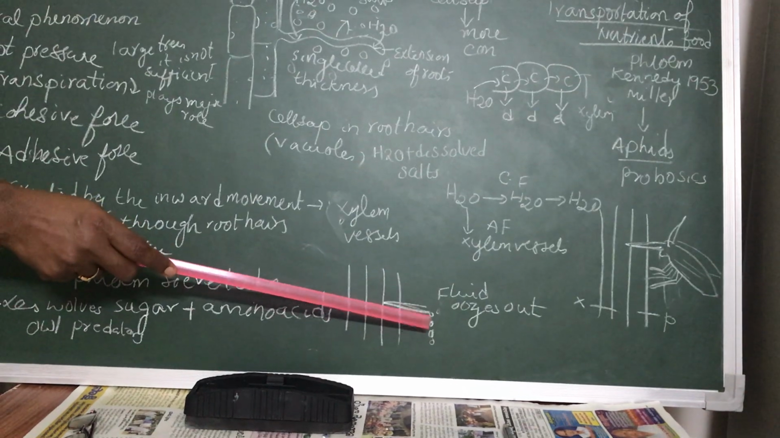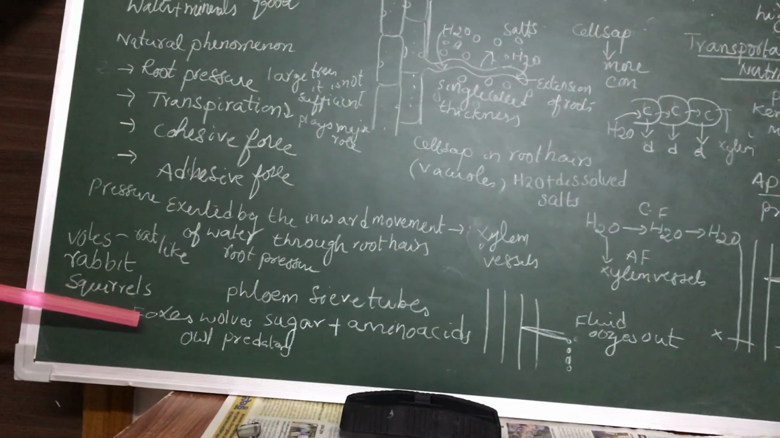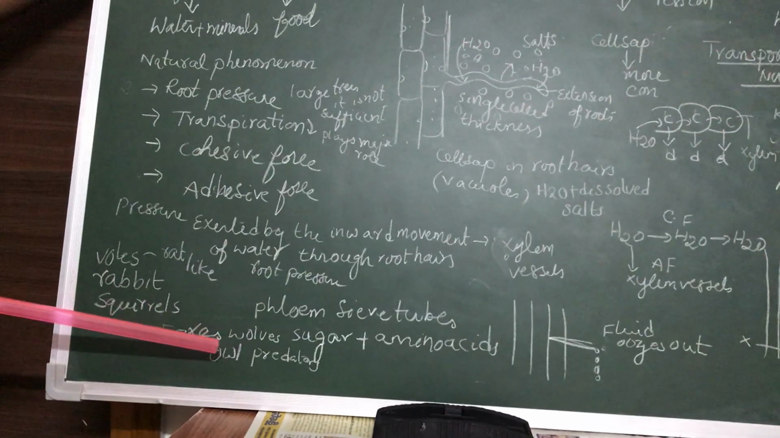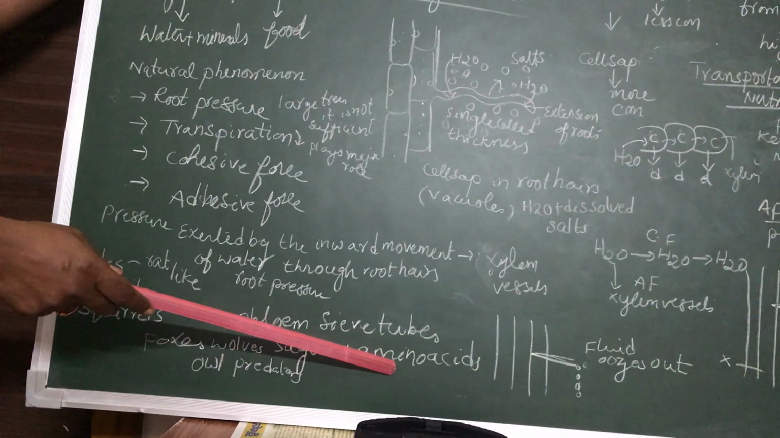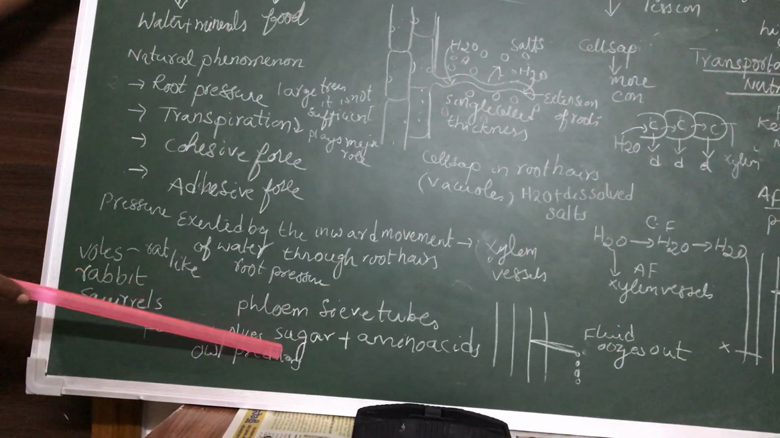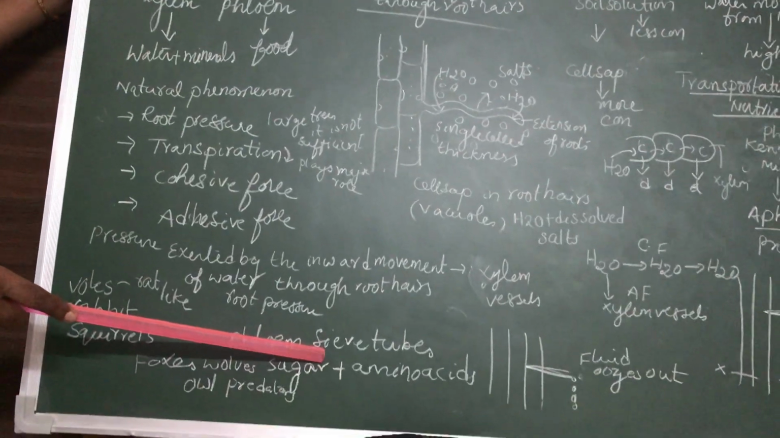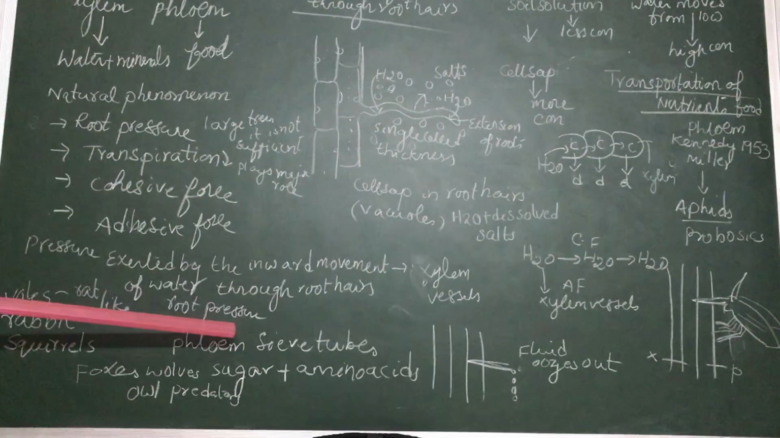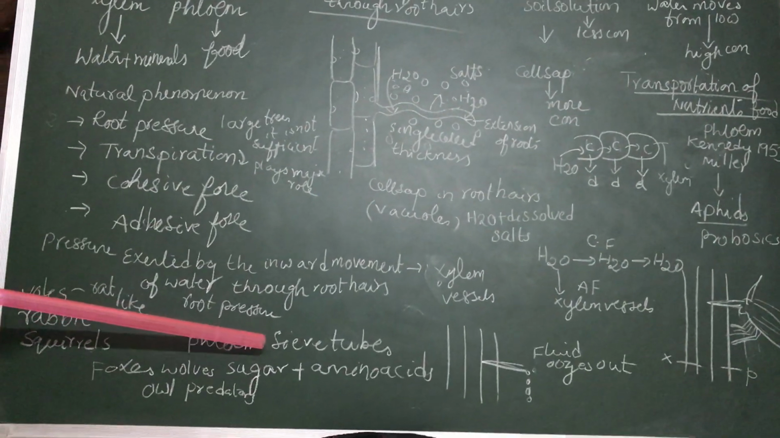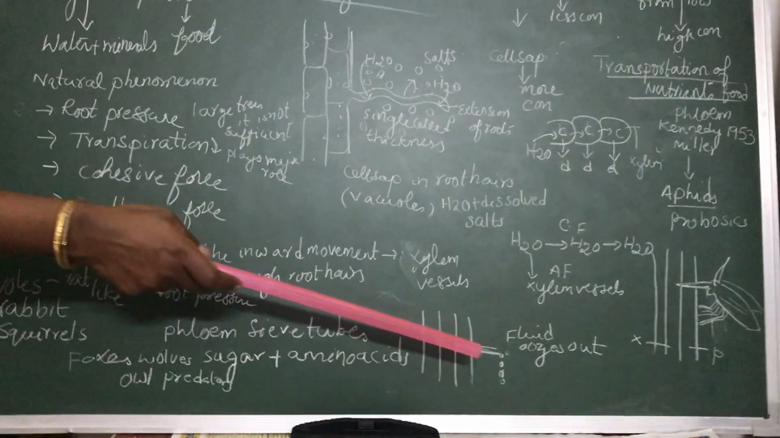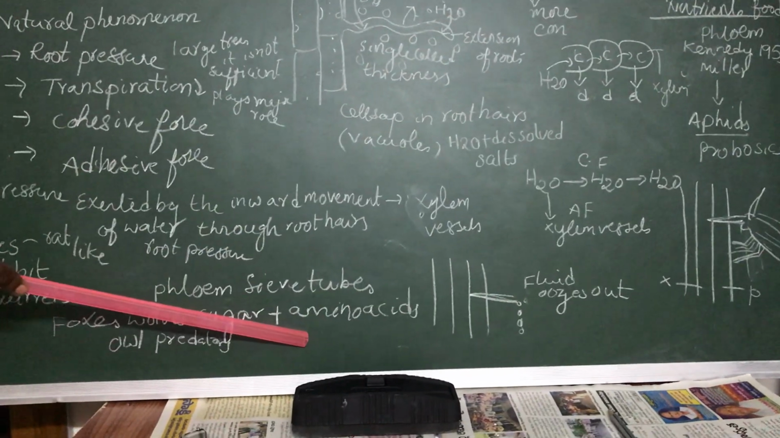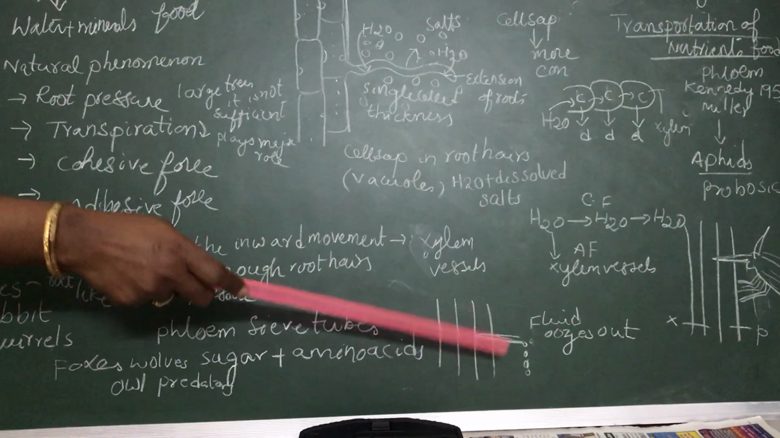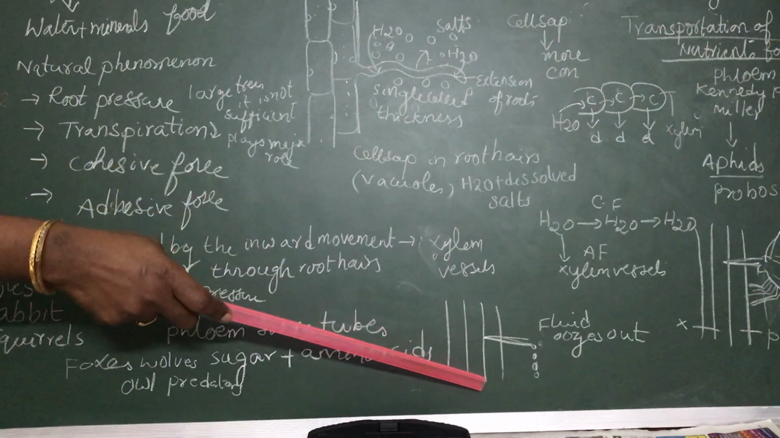They collected this fluid and tested it. When they tested it, they came to know that the fluid is a mixture of sugars and amino acids. And we already know that phloem contains sieve tubes. Sieve tubes transport food material. So this aphid has pierced its proboscis into the sieve tubes of the phloem, and the fluid exudes out. Then that fluid is tested as sugars and amino acids. By this experiment, we can prove that phloem conducts food material.